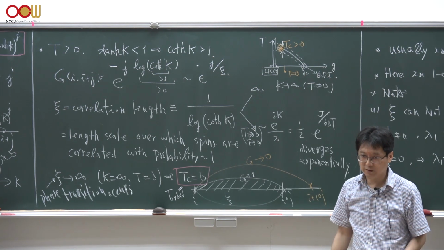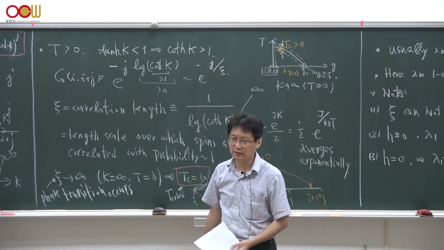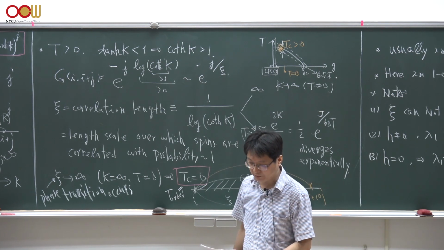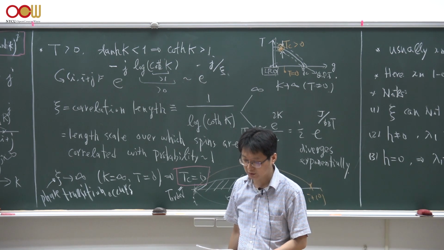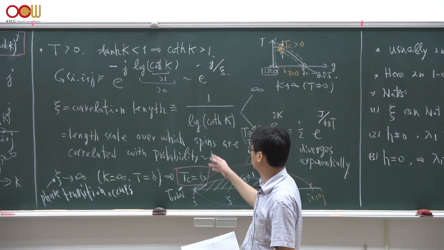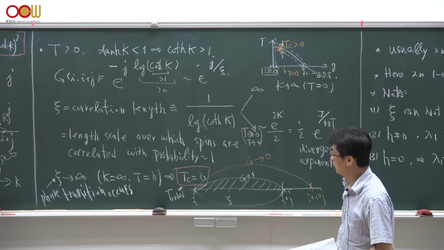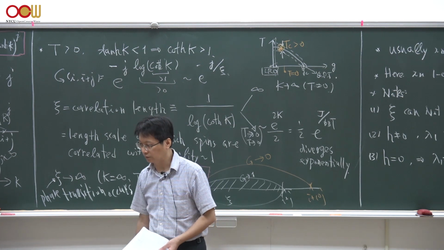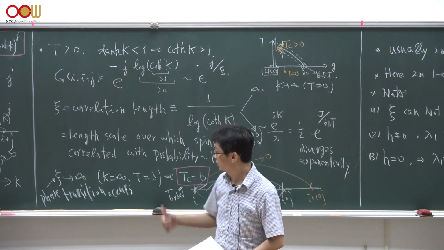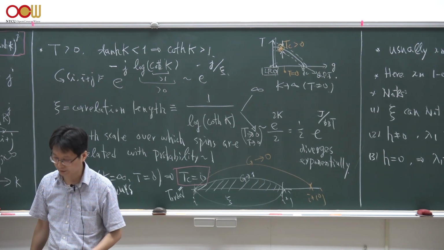So let's take a break here, and when we come back, we will continue using the transfer matrix approach to calculate G_ij, and we will get the same conclusion, and then we move on to Landau's mean field theory for this kind of system. See you next time.